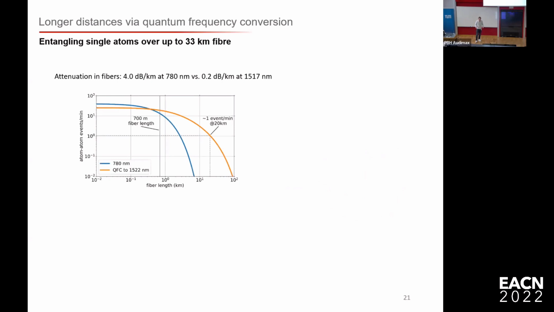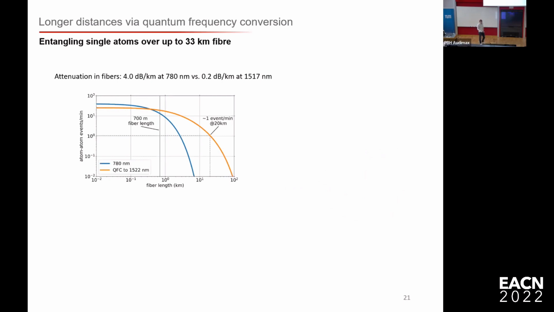One important thing, and this is the part that Christoph did not mention, I think, in this talk. The next parts he did mention, but that is that we emit our photons at 780 nanometers, and at 780 nanometers, we have a lot of losses in the optical fibers. So we need to frequency convert our photons from the near infrared to the telecom.